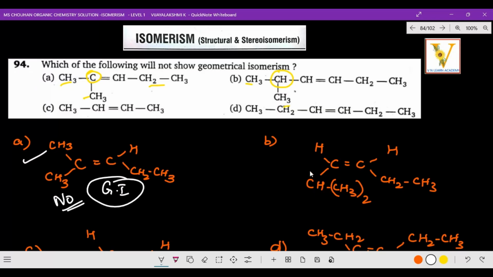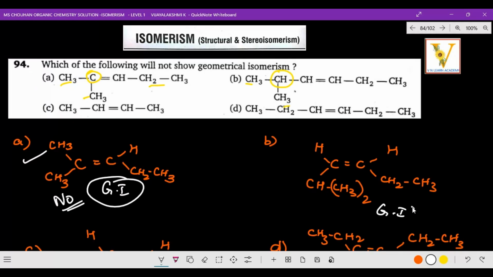Option B. So what is option B? CH3, and here CH, no? So I bring C double bond C, with H, CH, CH3 all on one side, and the hydrogen at another point. CH, CH, CH3 twice, and the same way C, HCH2CH3. So this definitely shows geometrical isomers.